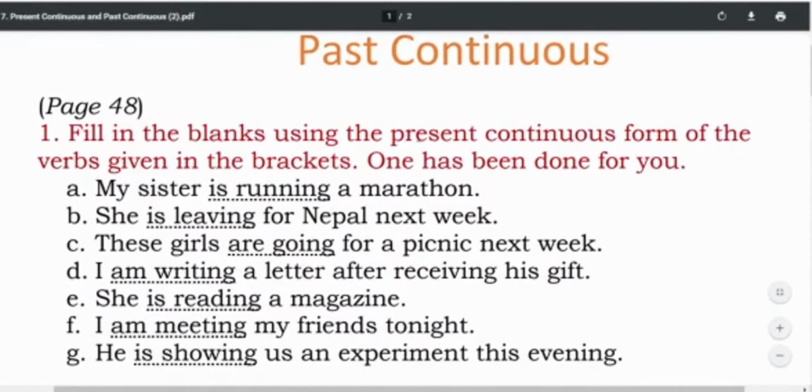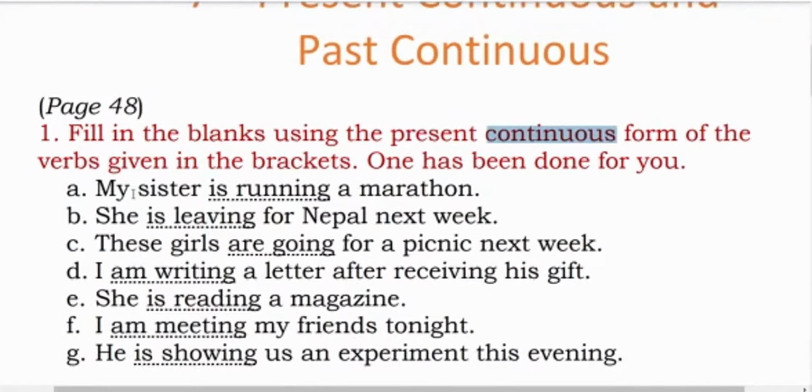Question 1. Fill in the blanks using present continuous form of the verbs. My sister is running. This is an example of present continuous form. Let me revise once again. Present means abhi, now. Continuous means something that is going on, जो अभी चल रहा है. My sister is running. That means मेरी बहन दौड़ रही है. Is running. It is continuous and it is in the present. That means it is happening right now.